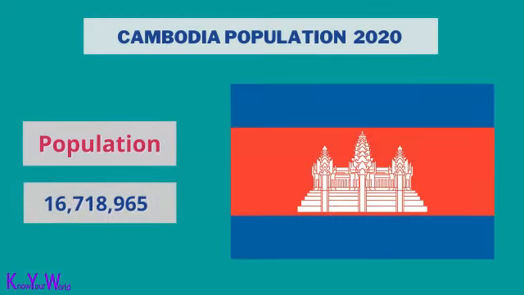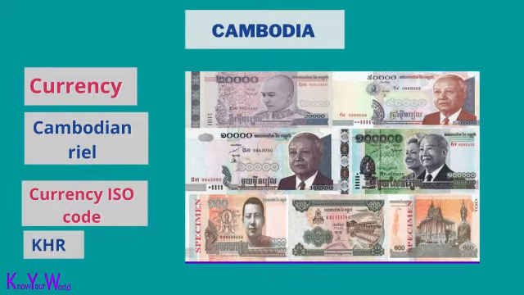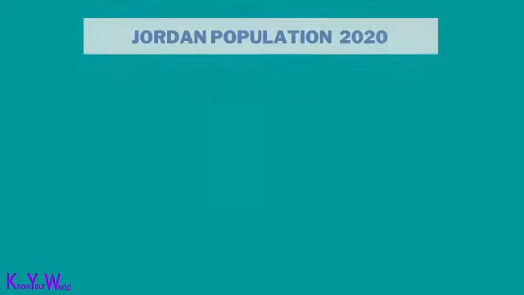Cambodia population is 16,718,965. The capital of Cambodia is Phnom Penh. Cambodia currency is the Cambodian riel. The ISO currency code is KHR.